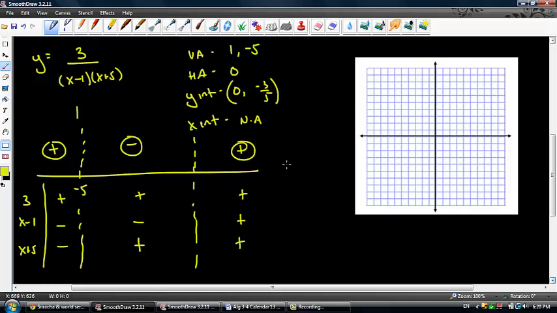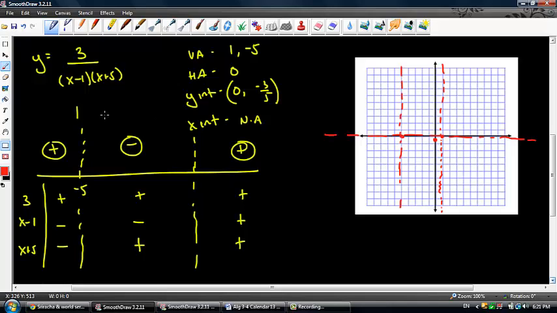So hopefully the speeding up isn't really affecting anything that much. Let's go ahead and draw our asymptotes. We have two vertical asymptotes this time. So at -5, so -1, 2, 3, 4, 5. So at -5, I've got a vertical asymptote, and at 1, I've got a vertical asymptote again. I've got a horizontal asymptote at 0, so let's go ahead and draw that. Okay, this is kind of a funky graph here, but let's just follow the sign chart, and it will not lead us astray. My y-intercept is at 0, -3/5, so that's kind of like right here.